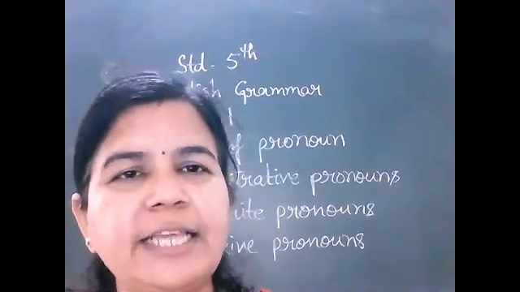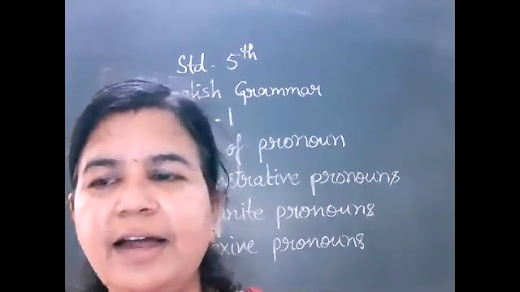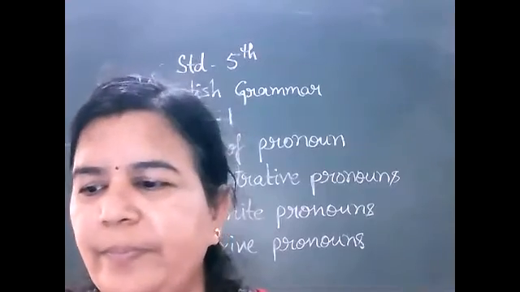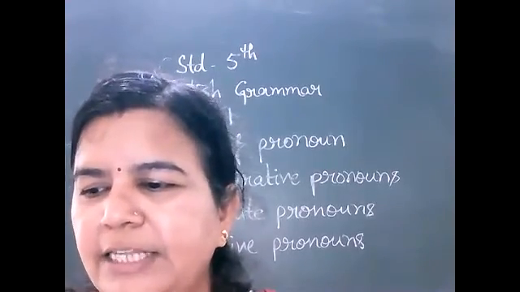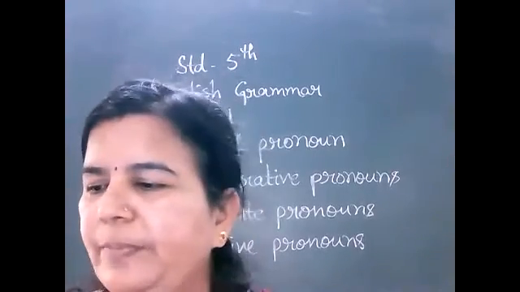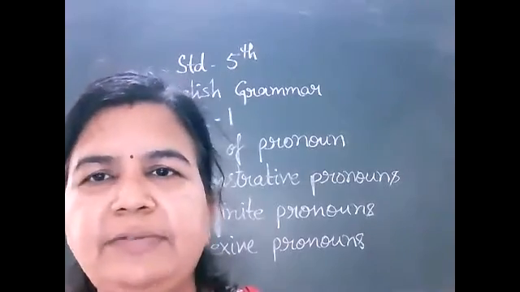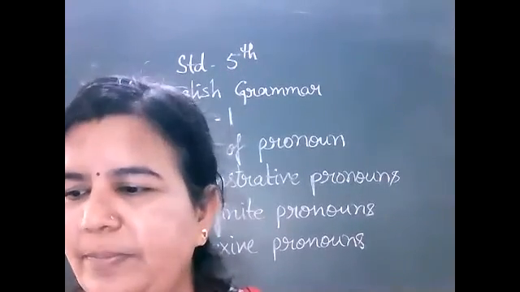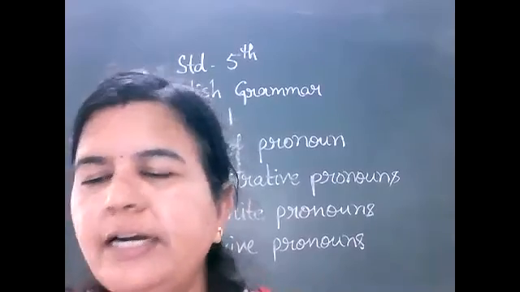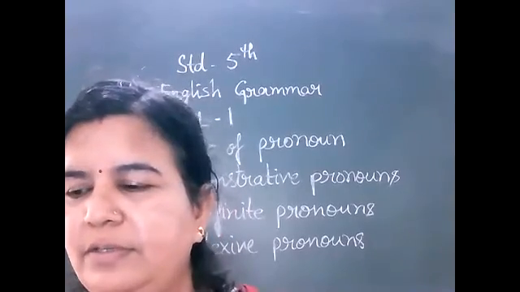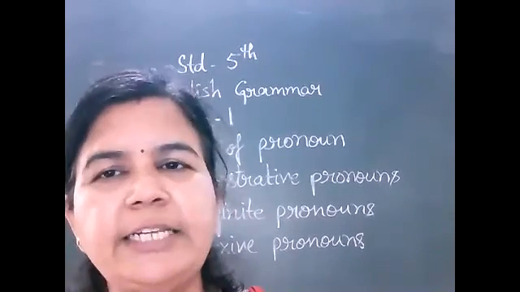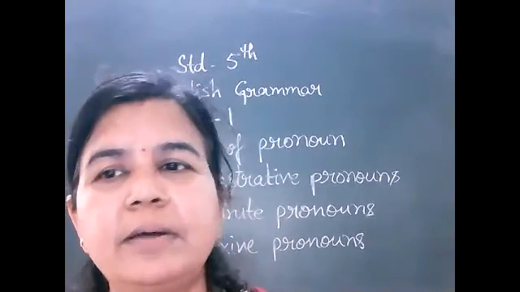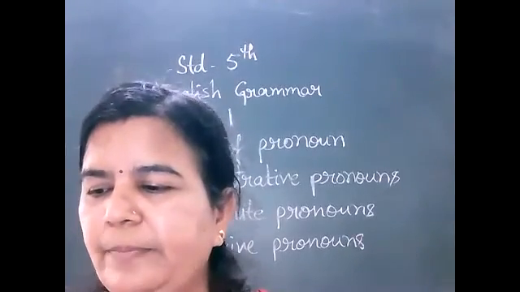She hurt herself. She and herself belong to the same. That's why herself is a reflexive pronoun. They hurt themselves. They and themselves both are the same. The horse hurt itself. So that's the horse and itself. So that itself is a reflexive pronoun.